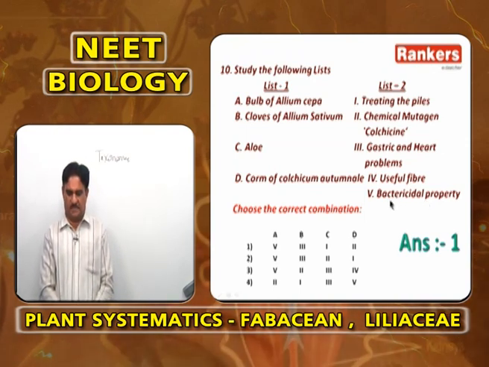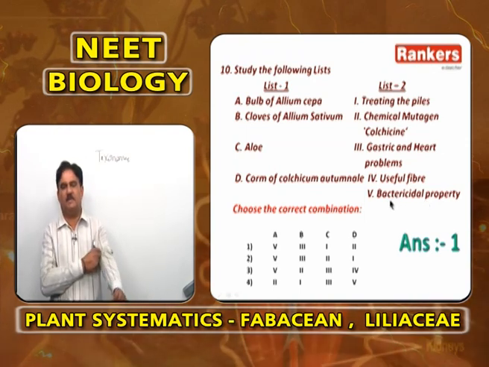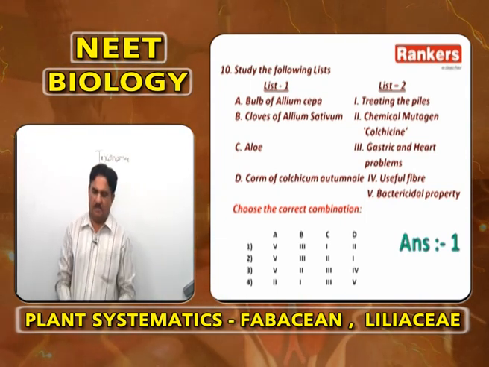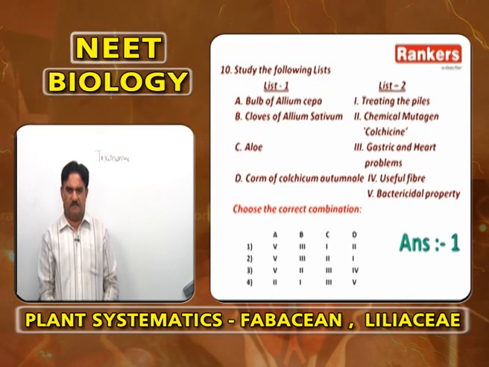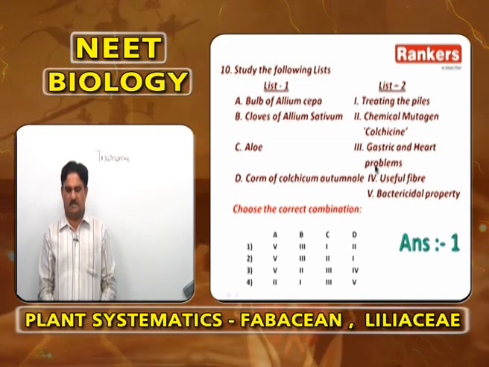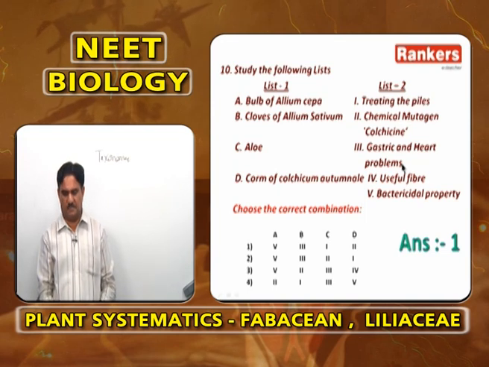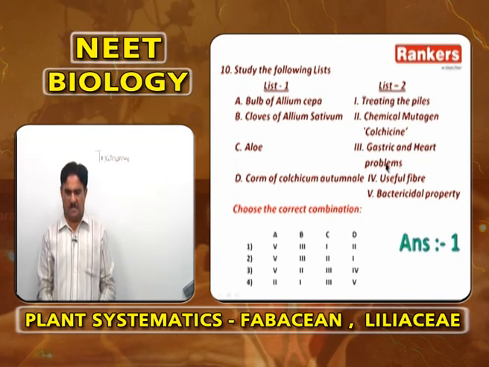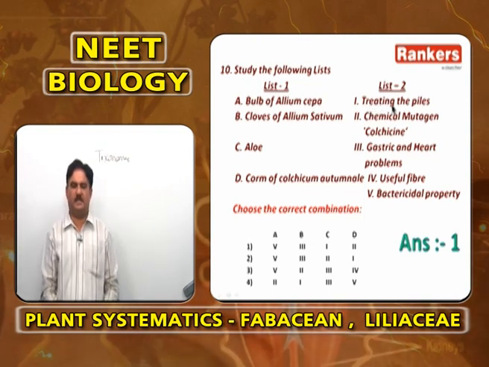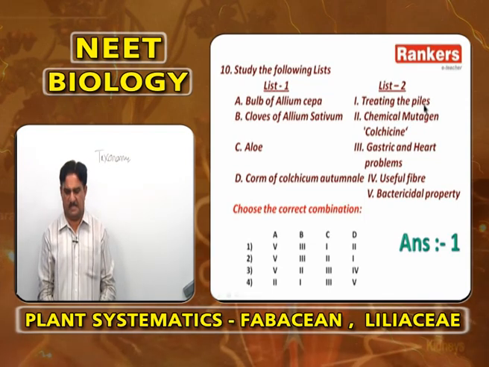Bulb of Allium cepa has bactericidal properties. B is 3. Cloves of Allium sativum, nothing but garlic, are useful to control gastric and heart problems. Aloe is 1. It is widely used to treat piles.